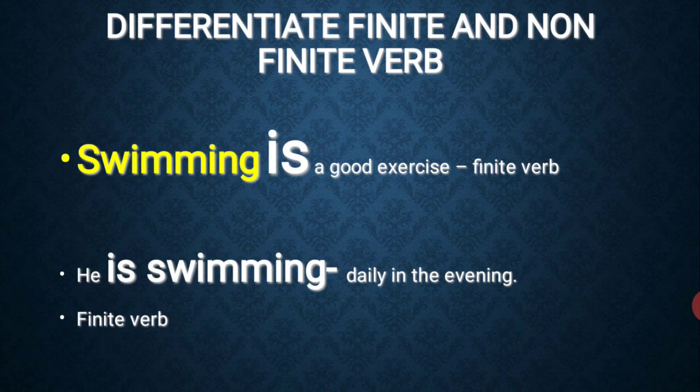Look at the second sentence. He is swimming daily in the evening. So, is swimming. The same word swimming is here, but in this sentence, is swimming is the present continuous tense of the sentence. So, that is the finite verb because in this particular sentence, it is showing the tense of the action, present continuous tense.